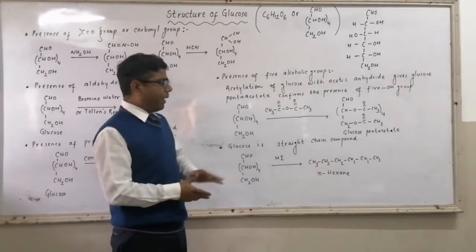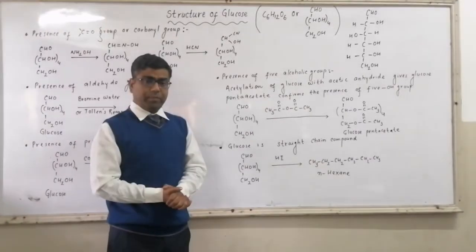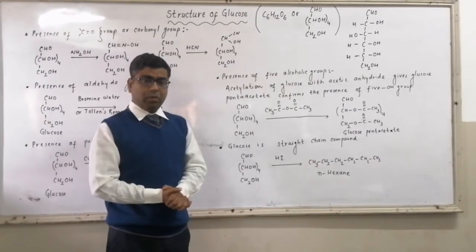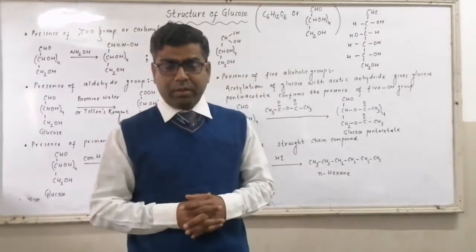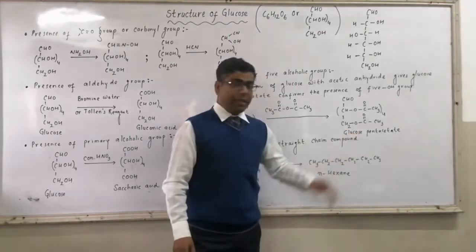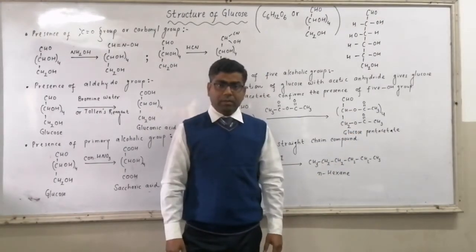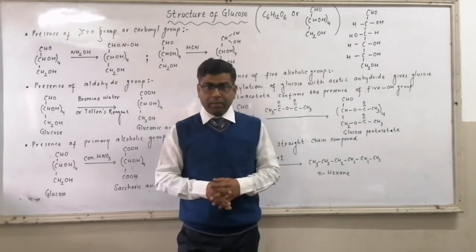So when glucose is made to react with acetic anhydride, all the OH units get converted to ester linkage, as a result of which we obtain glucose pentaacetate. OH group gets converted to ester group.